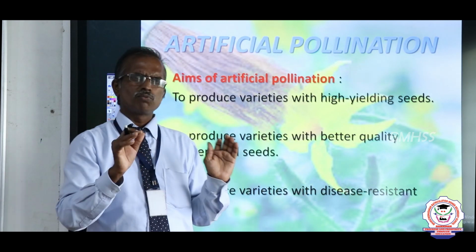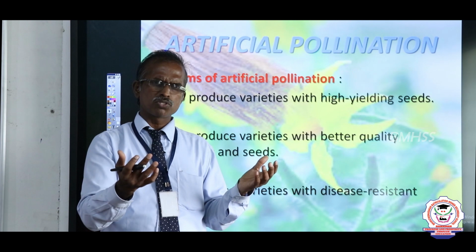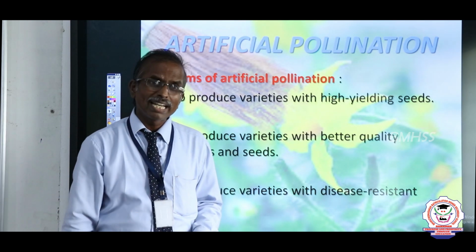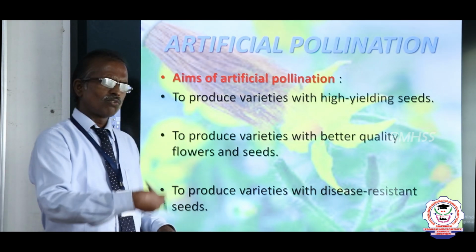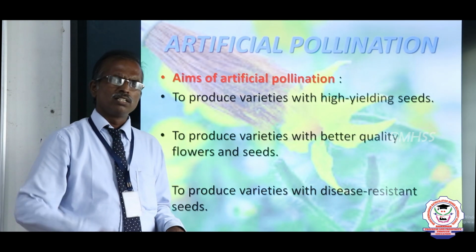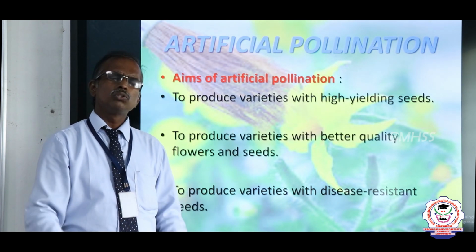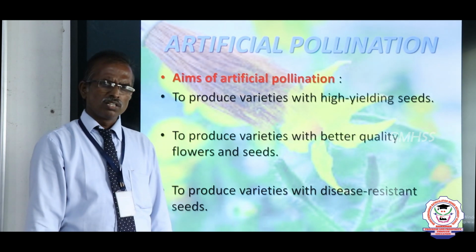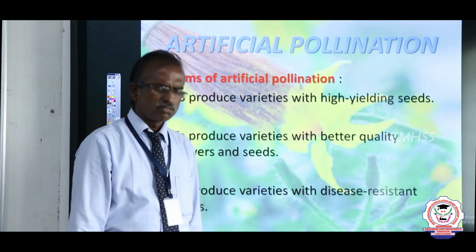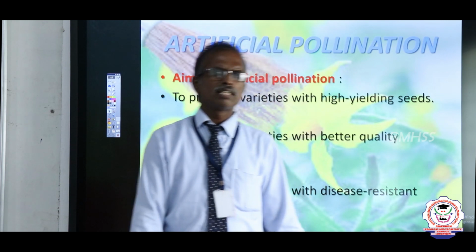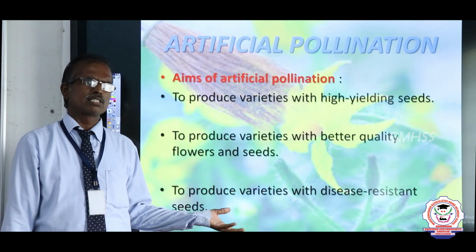Afterwards, seeds are produced, to produce new varieties. Such seeds we sow on the soil. After a few generations, new varieties are produced by means of artificial pollination. I hope you understood the topic sexual reproduction in plants, how it occurs.